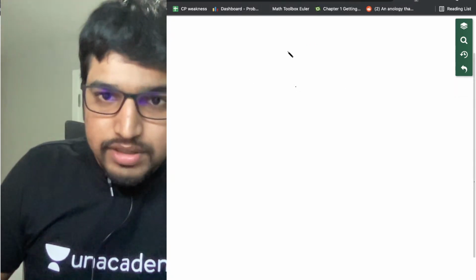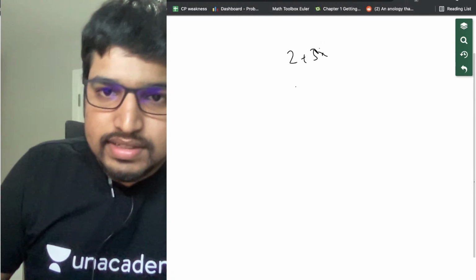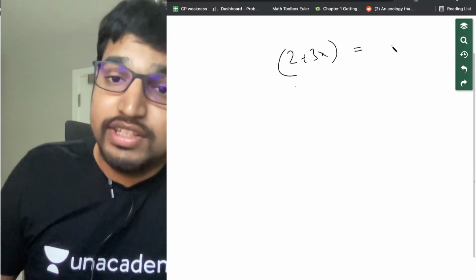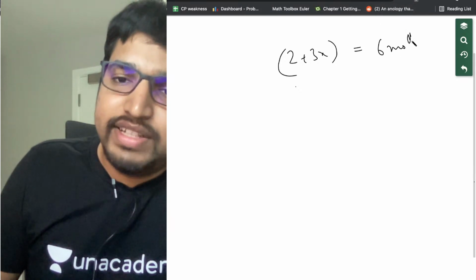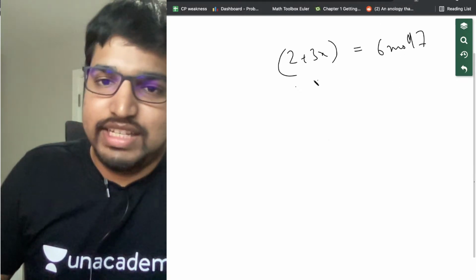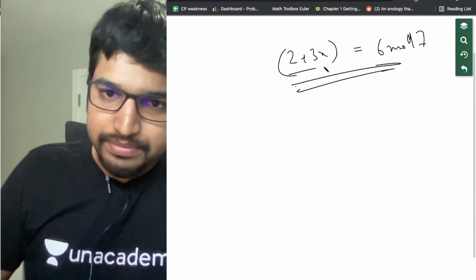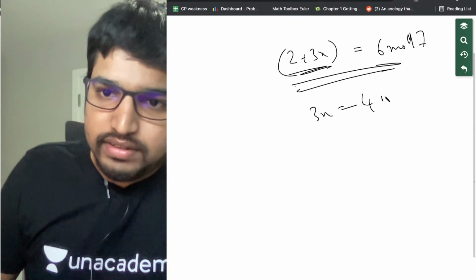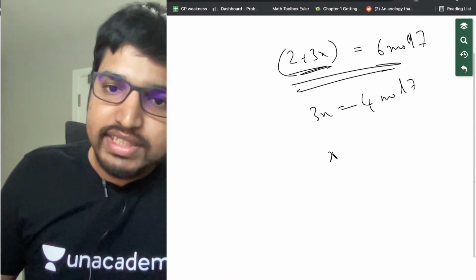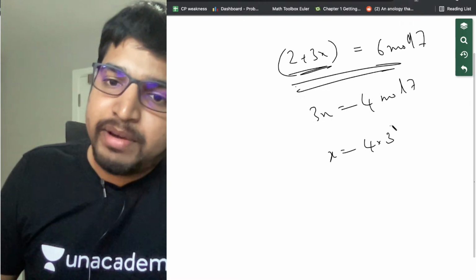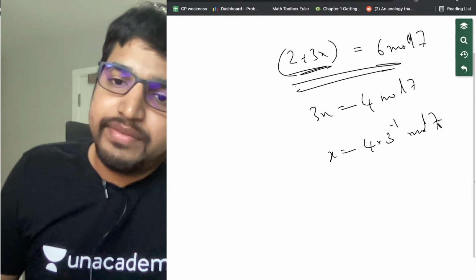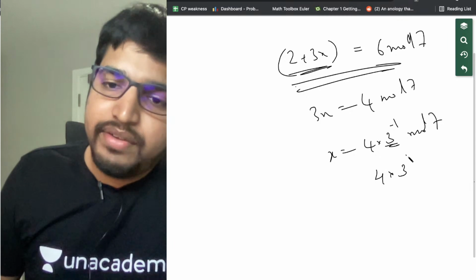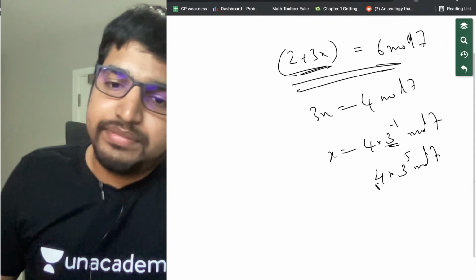So 2 plus 3x is equal to, sorry, this is 6, right? 6 mod 7. I took it as 4 actually. Now 2 plus 3x is 6 mod 7, so 3x is equal to 4 mod 7. So x is equal to 4 into 3 to the power minus 1 mod 7. And what is 3 to the power minus 1? It's basically 3 power 5 mod 7.